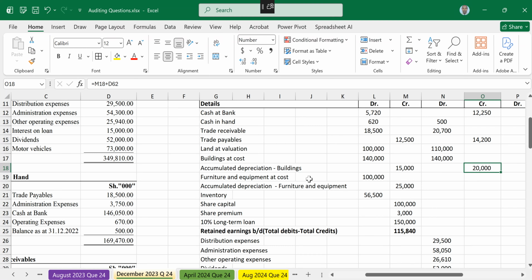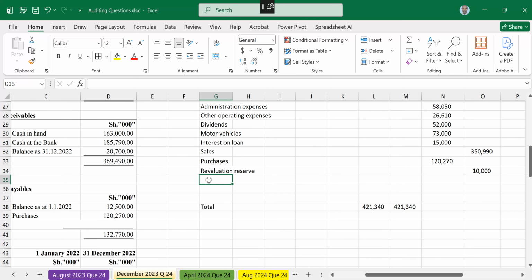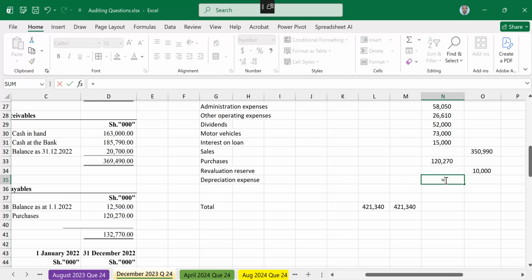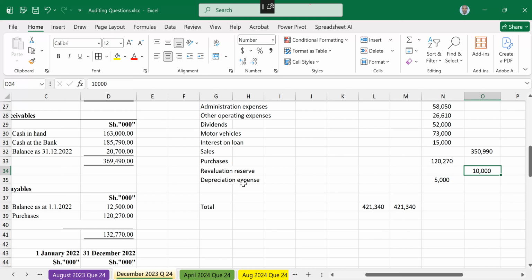But we have depreciation expense. What is the amount of depreciation expense? 5, equal sign 5,000. So that is 5,000. So revaluation reserve has been added as 10. Depreciation expense has also been added as 5.